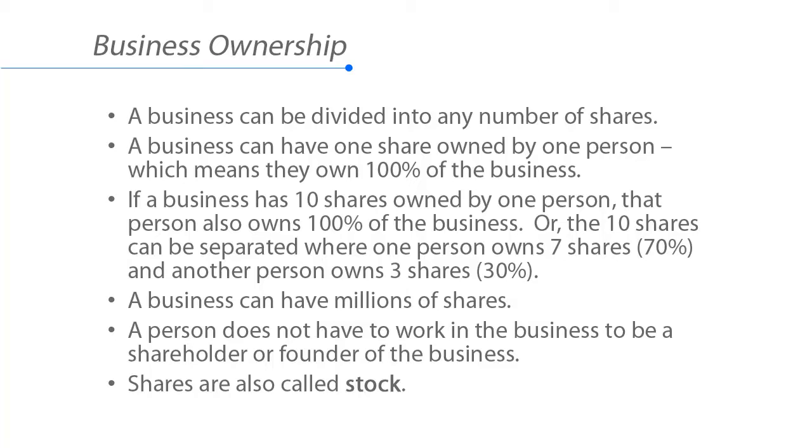A business can be divided into any number of shares. A business can have one share owned by one person, which means they own 100% of the business. If a business has 10 shares owned by one person, that person also owns 100% of the business. Or the 10 shares can be separated, where one person owns 7 shares, or 70%, and another person owns 3 shares, 30%. A business can have millions of shares. A person does not have to work in the business to be a shareholder or founder of the business. Shares are also called stock.